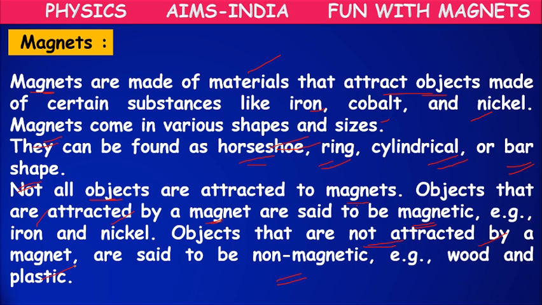Objects are mainly divided into two types based on the attraction of magnets. One is magnetic material and another one is non-magnetic material. Magnetic means they are attracted by magnets. Non-magnetic means they are not attracted by magnets.